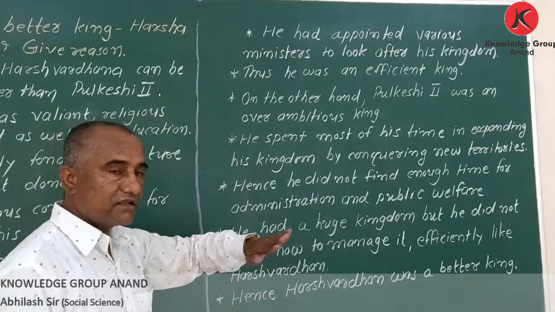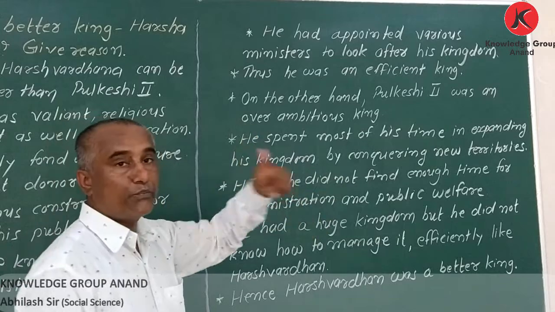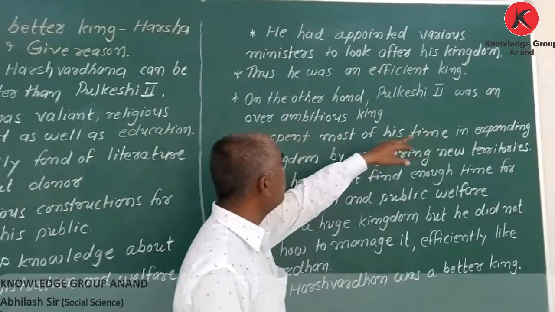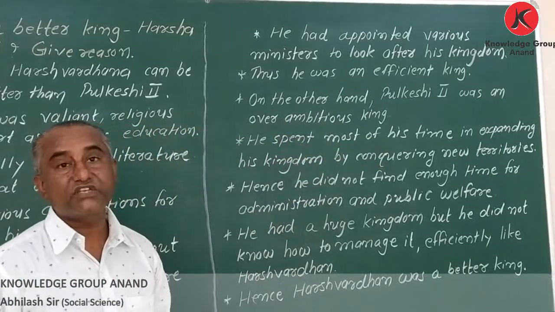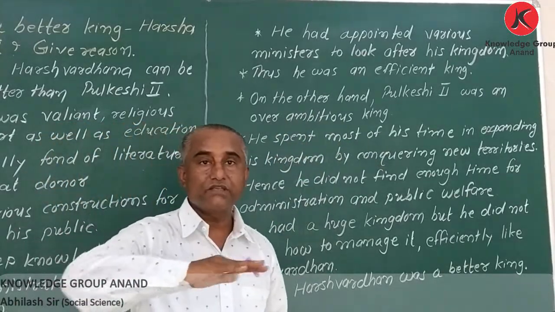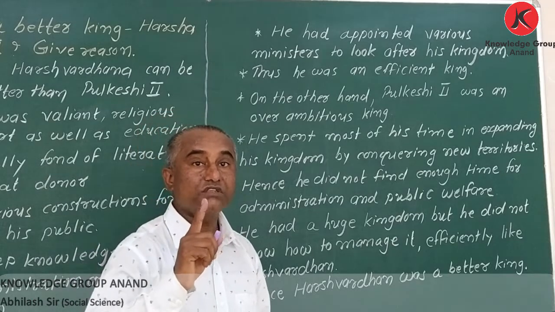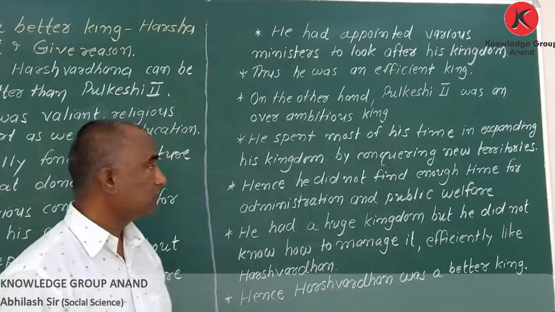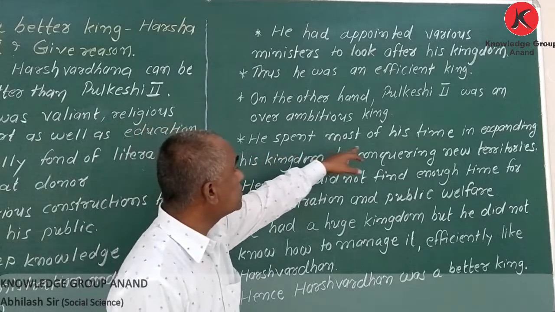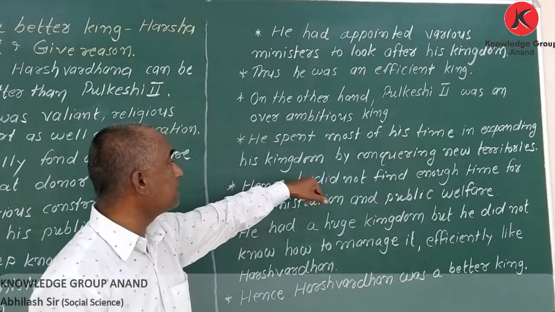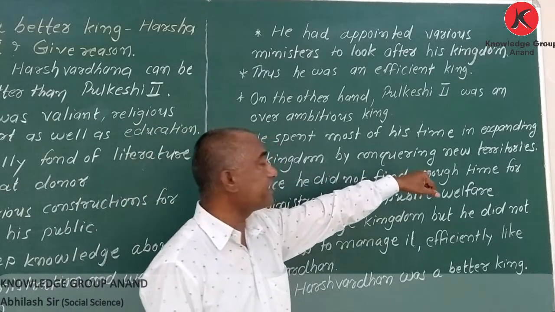On the other hand, what happened to Pulkeshi II? Pulkeshi II was an over-ambitious king. He had some ambition. Normally, all the kings are ambitious, but he was over-ambitious. He spent most of his time in expanding his kingdom by conquering new territories.